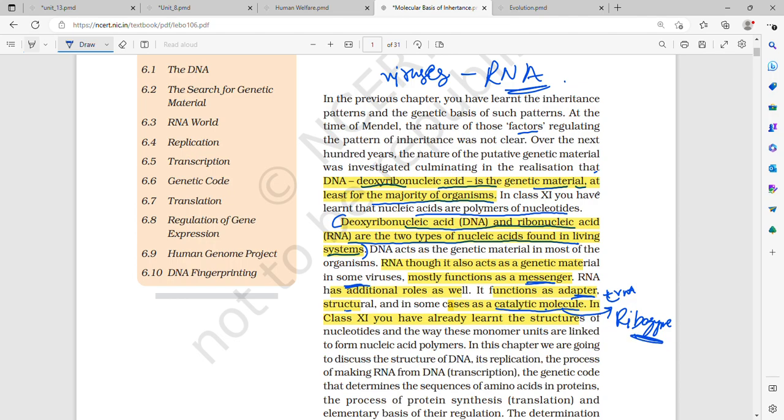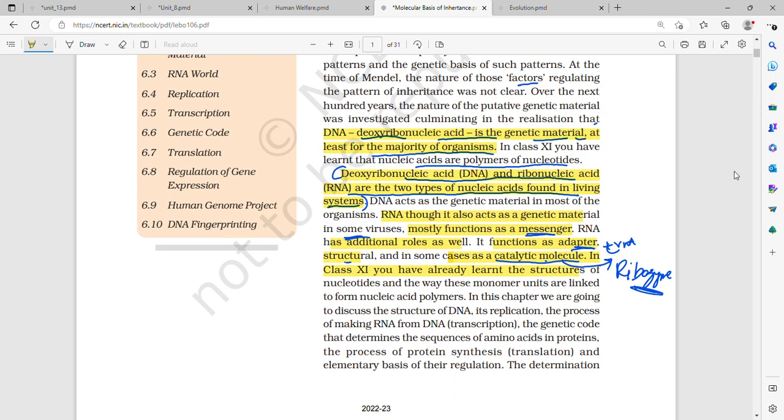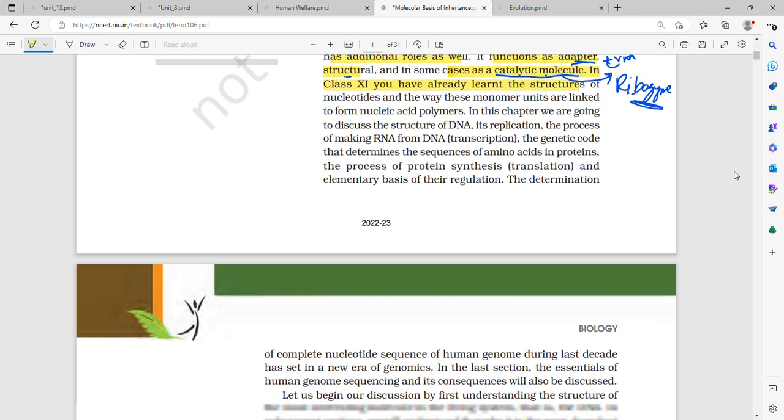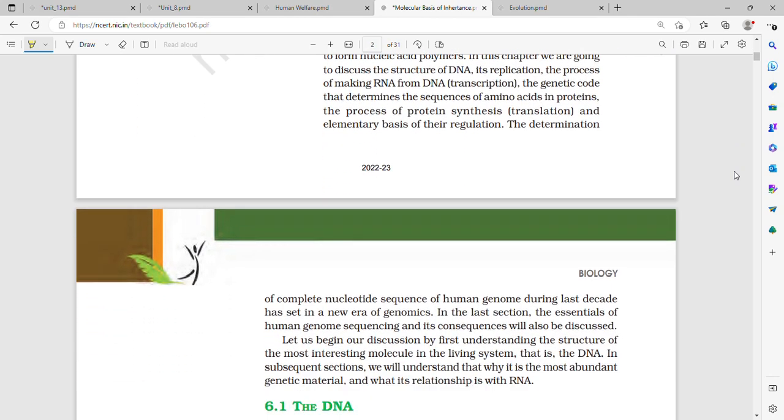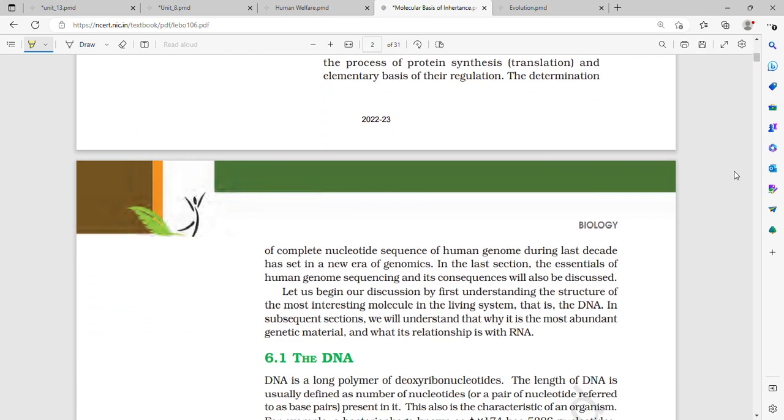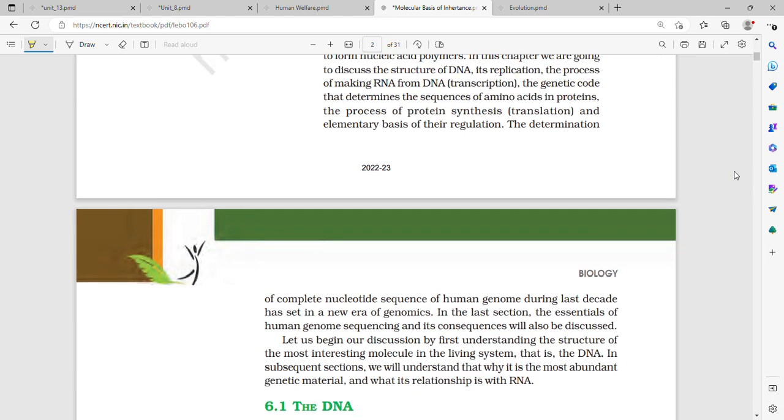In class 11, you have already learned the structures of nucleotides and the way these monomer units are linked to form nucleic acid polymers. In this chapter, we are going to discuss the structure of DNA, its replication, the process of making RNA from DNA, that is transcription, the genetic code that determines the sequence of amino acids in protein, and the process of protein synthesis, translation, and the elementary basis of their regulation.